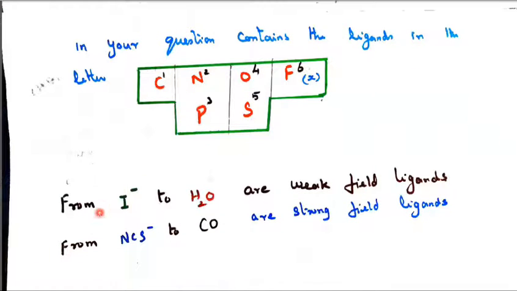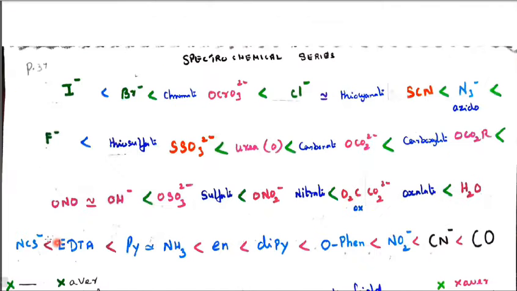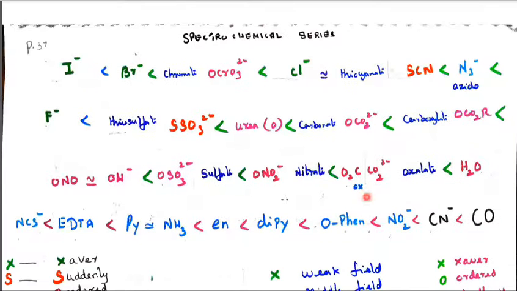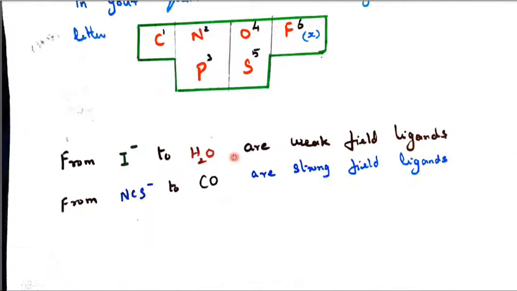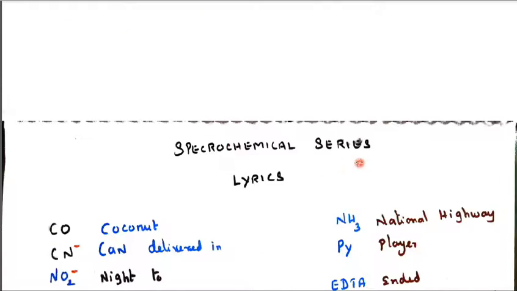So from I minus to H2O are called weak field ligands, and from thiocyanate, isothiocyanate NCS minus to CO are called strong field ligands. From NCS minus to CO is a strong field ligand. From I minus to water is a weak field ligand. So this is the concept of separating strong field ligands and weak field ligands in the spectrochemical series.